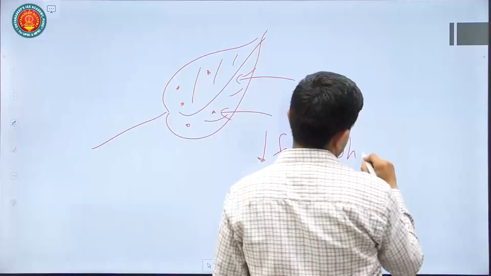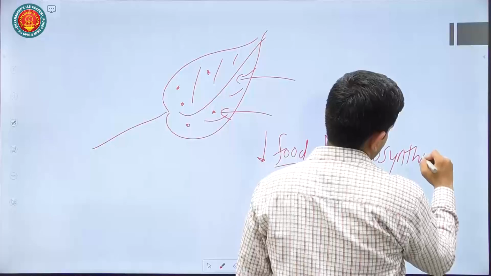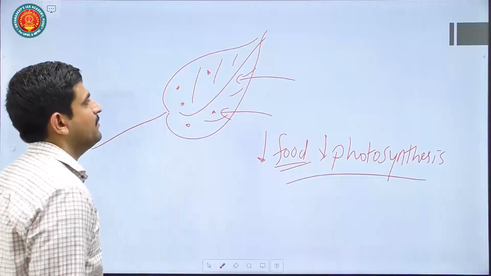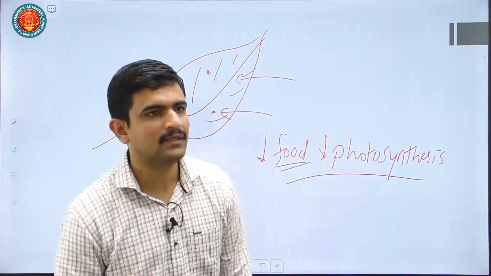So it will definitely impact crop productivity and will hamper the productivity of crops. Okay, so that is another impact.